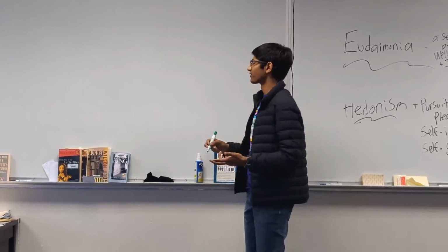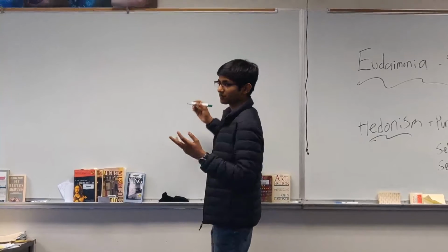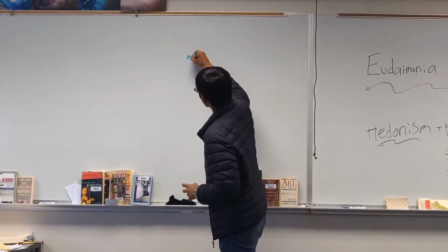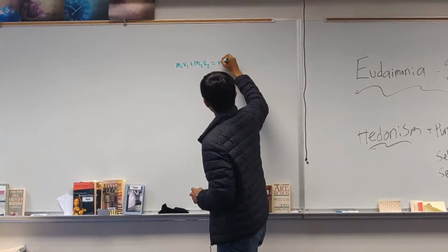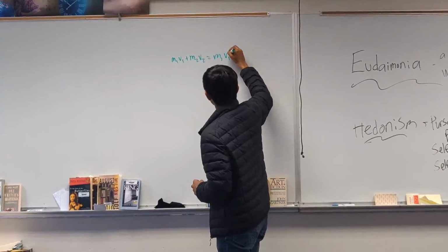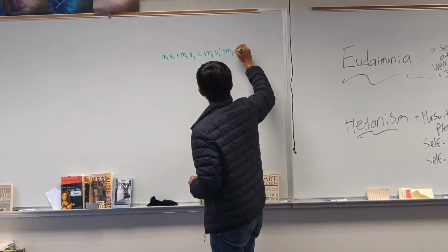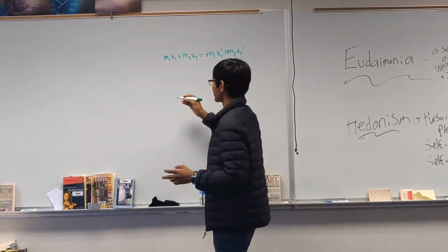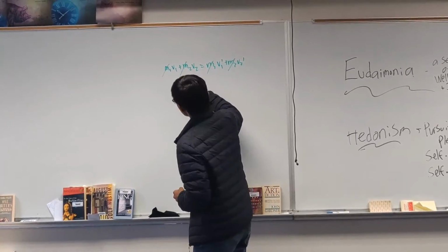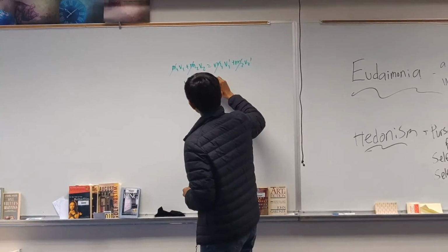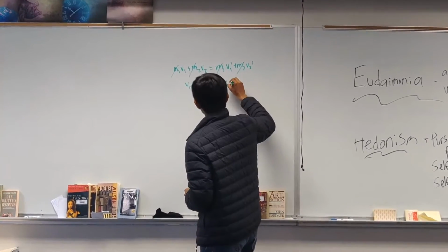Well, actually, you don't need to know the masses of the blocks individually. Because we know they're equal, m1v1 plus m2v2 equals m1v1 prime plus m2v2 prime, which can be simplified by canceling all the m's. So we just get v1 plus v2 equals v1 prime plus v2 prime.